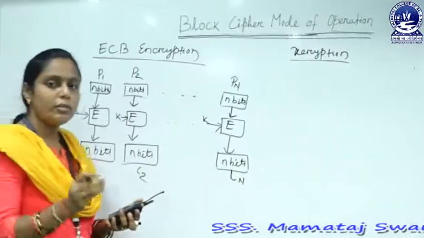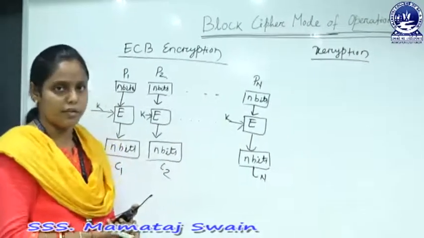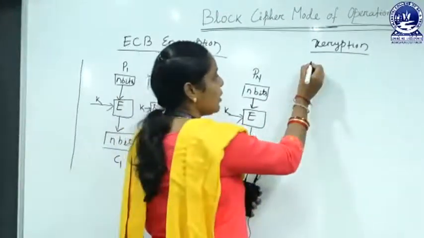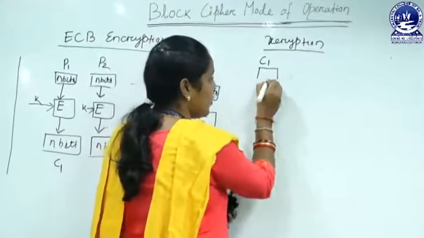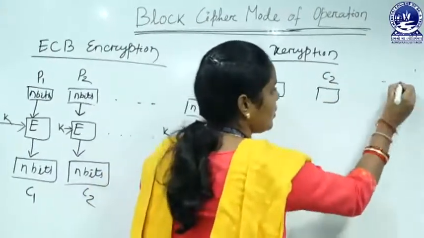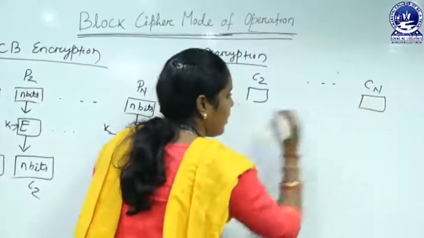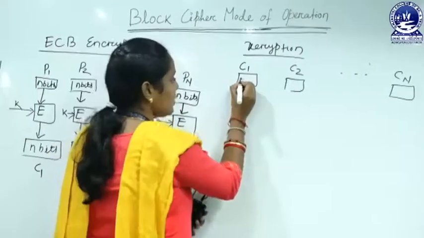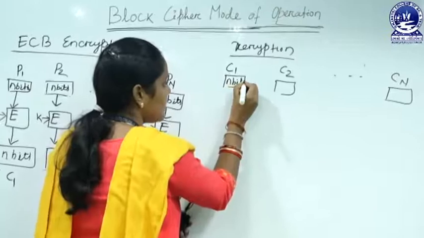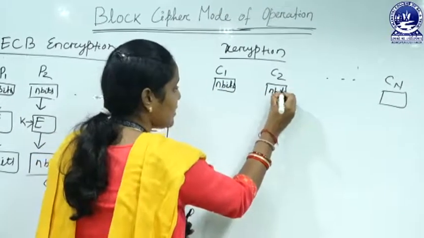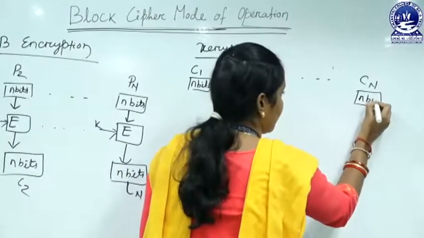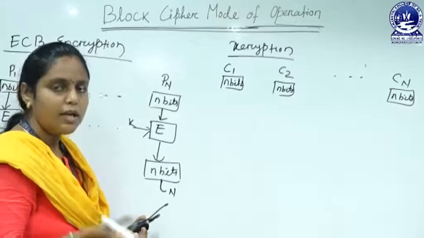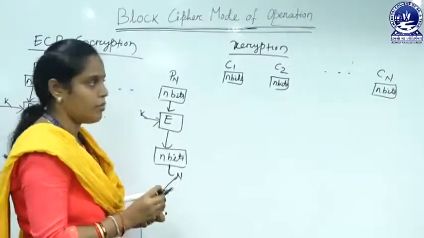Decryption process is nothing but the reverse process of our encryption. Here you take the ciphertext blocks. That means first of all you take the ciphertext blocks, that is C1, C2 up to Cn. Here each ciphertext block is also n bits. That means this C1 is n bits and C2 also n bits and Cn also n bits. Now, here we use the decryption algorithm and the key to decrypt this ciphertext block.